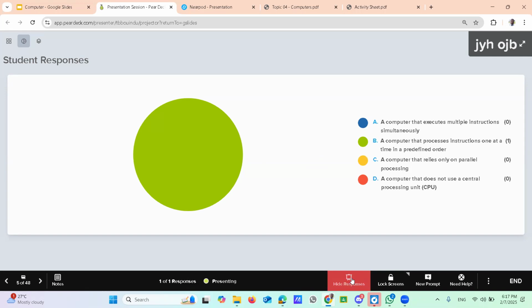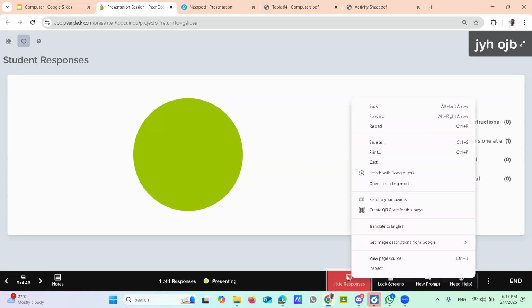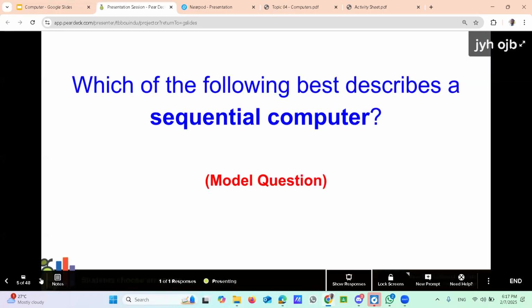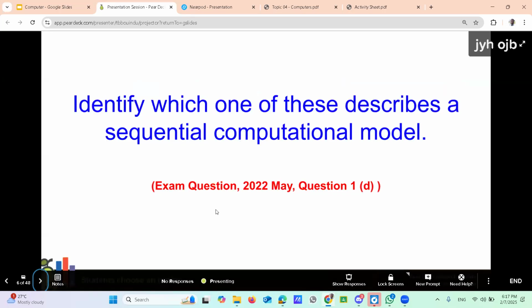Okay, good. Then another activity. Look at this one. This is a past paper question. Look at the year 2022 May question 1D part. Now try to do this one. Identify which one of these describes a sequential computational model.